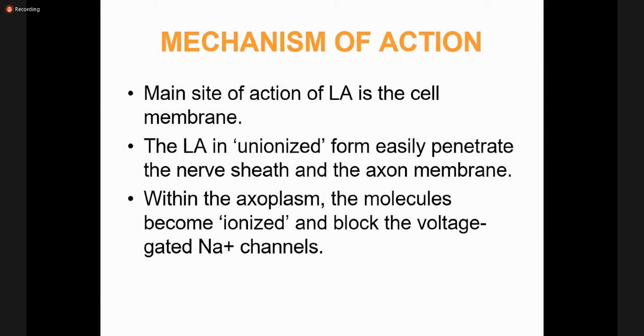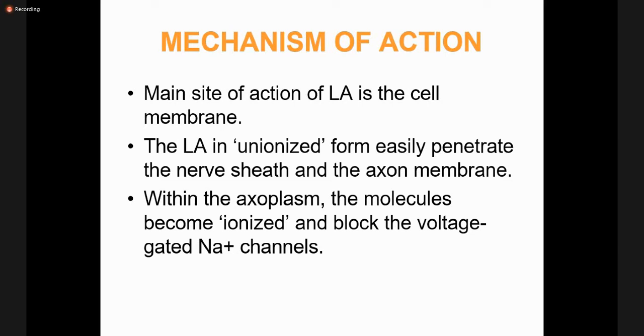When it enters the axon, within the axoplasm the molecules become ionized, and then they block the voltage gated sodium channels. So local anesthesia is produced when local anesthetics block voltage gated sodium channels, and this blocking activity takes place at the inside portion of the sodium channel.